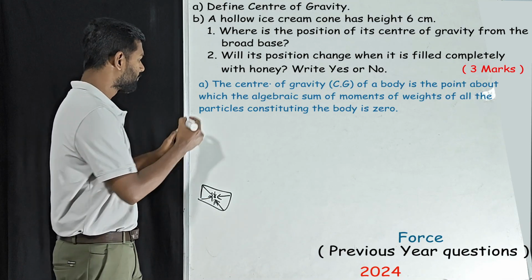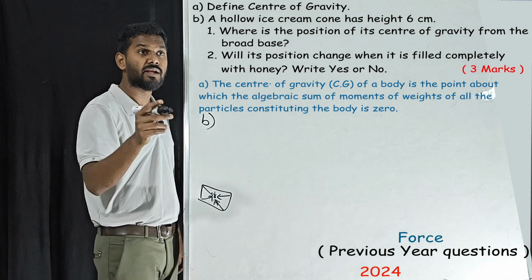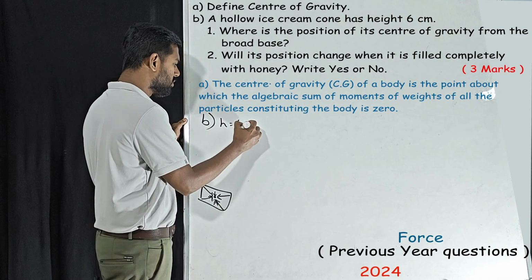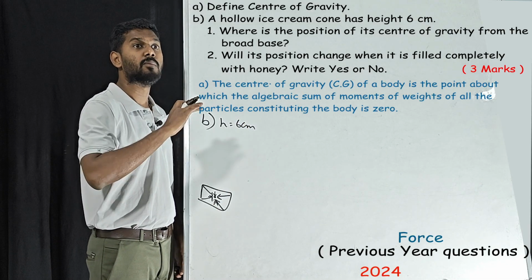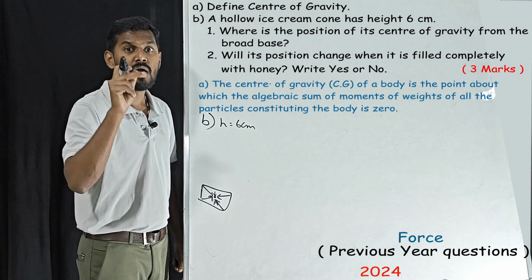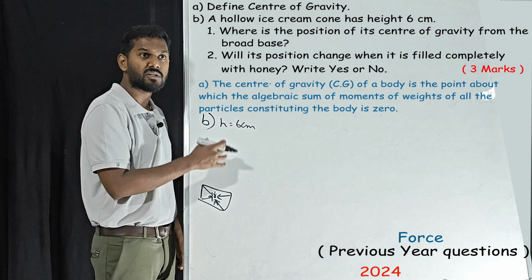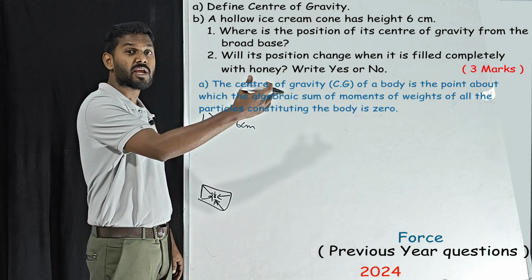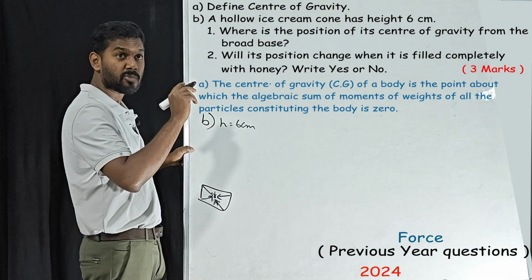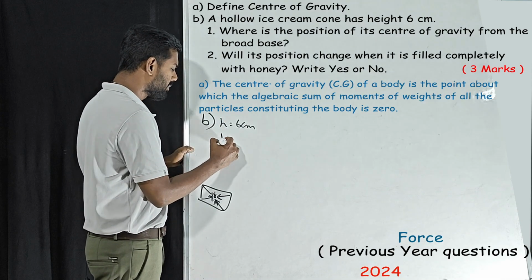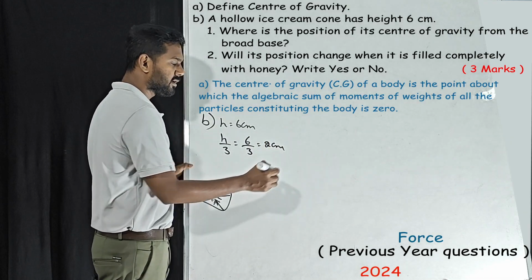Our next sub question: a hollow ice cream cone has height 6 cm, h is equal to 6 cm. Where is the position of its center of gravity from its broad base? From the base. This is very important. First we will answer this question, then I will teach you how the same question can be twisted in many other ways. From the base it is h by 3, so that is 6 by 3, equal to 2 centimeter. This is the final answer.